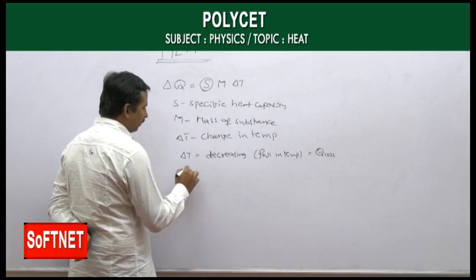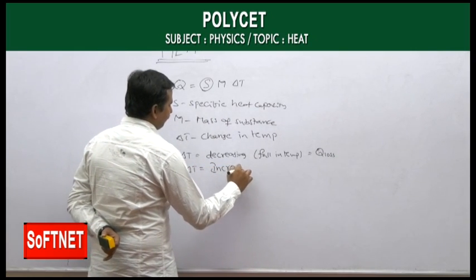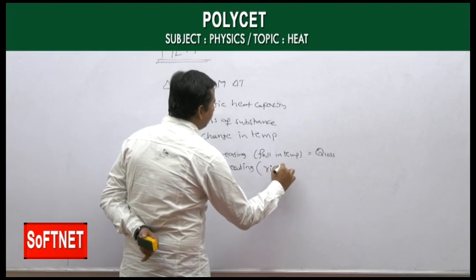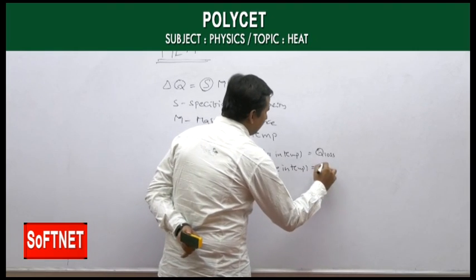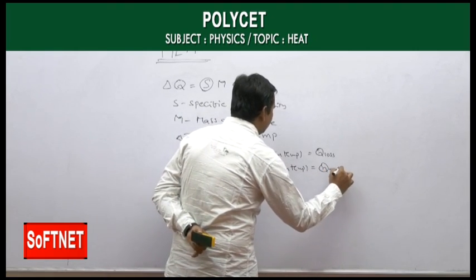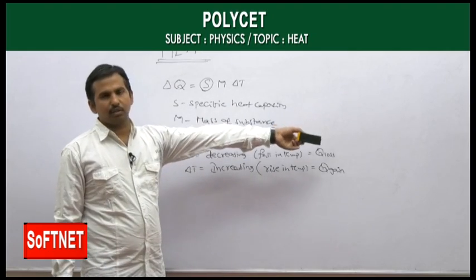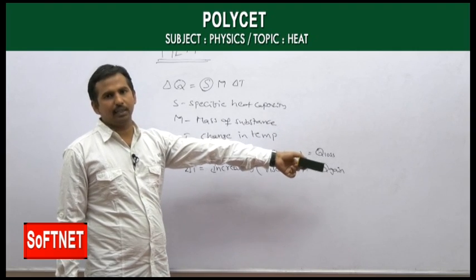And if delta T is increasing, there is a rise in temperature, which is nothing but gaining heat, Q gain. So delta T decreasing means there is a loss of heat, and delta T increasing means there is a gain of heat energy for this substance.